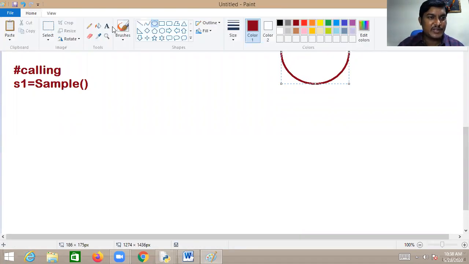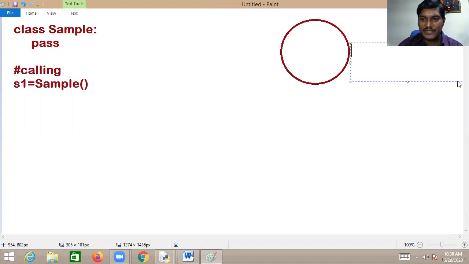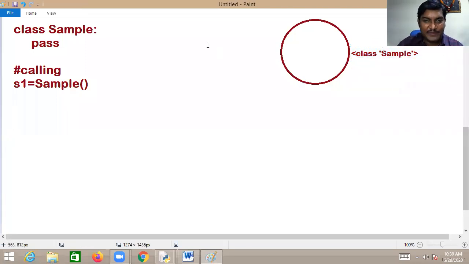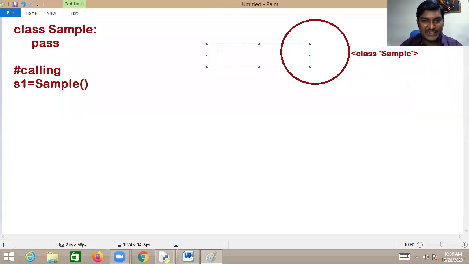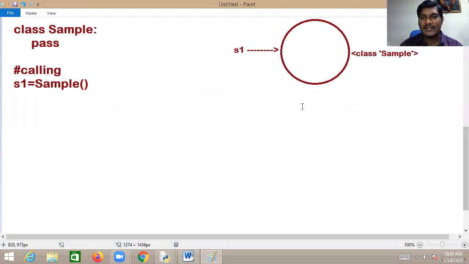Which object, sir? Now this class Sample object is created. Good, sir. Now this object is referred by what, sir? Now this object is referred by S1. Wonderful, gentlemen. This object is referred by S1. This is what exactly happens.